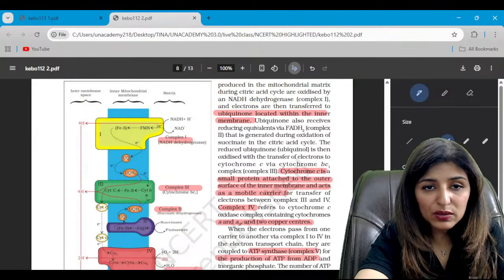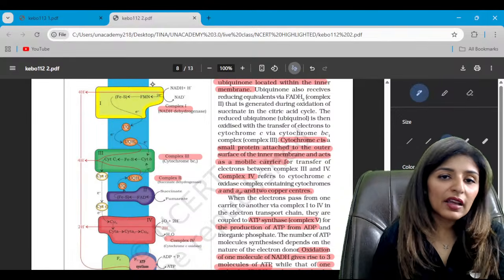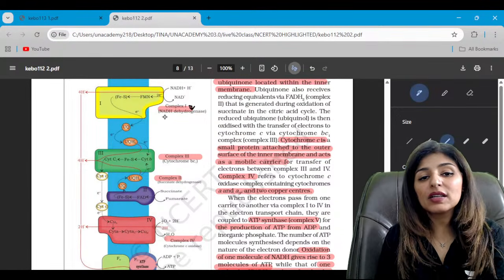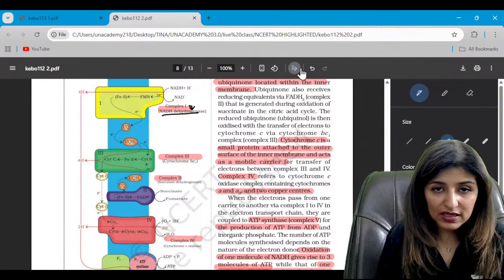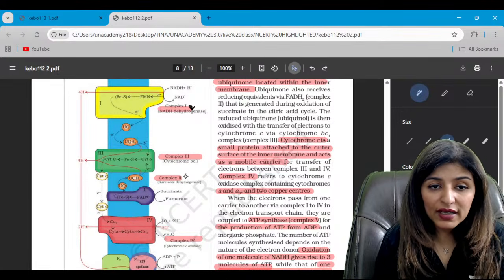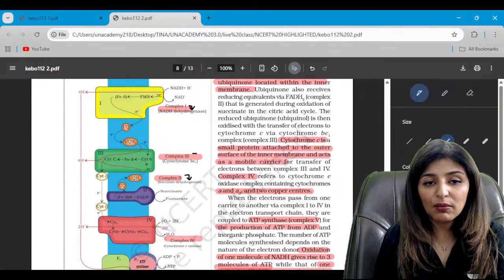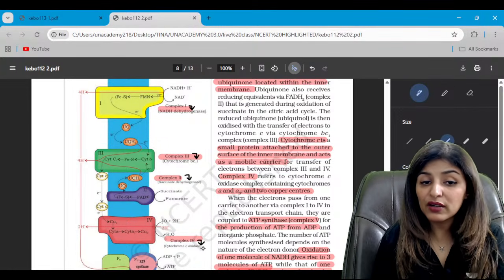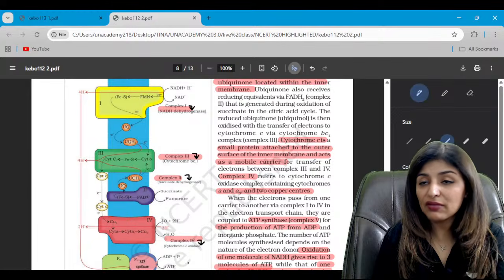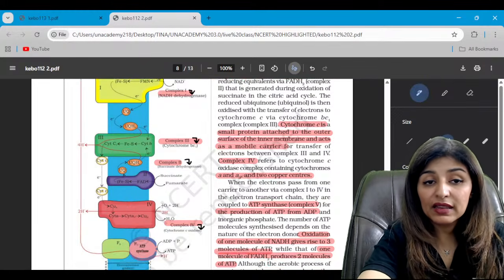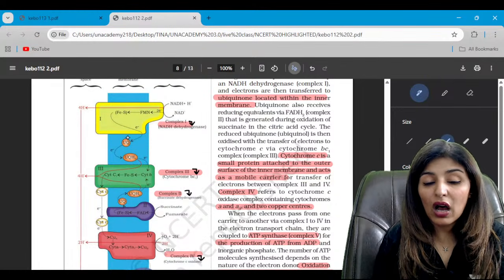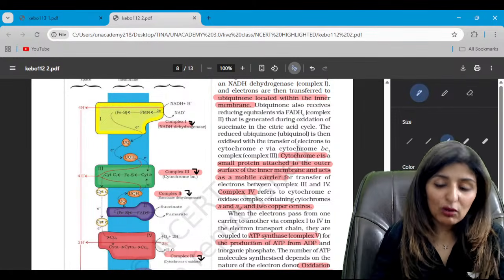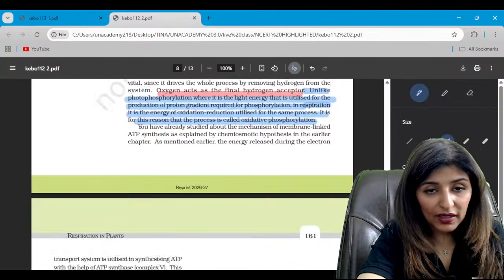And last but not least, we have the ETS here. First thing, you should know the names of the complexes. Complex 1 is NADH dehydrogenase, right? Complex 2, guys, is succinate dehydrogenase. Complex 3 is cytochrome BC1. Complex 4 is cytochrome C oxidase, and complex 5 is ATP synthase. And then you should know how the electrons move. First of all, you should be able to identify the complexes. Is that clear?